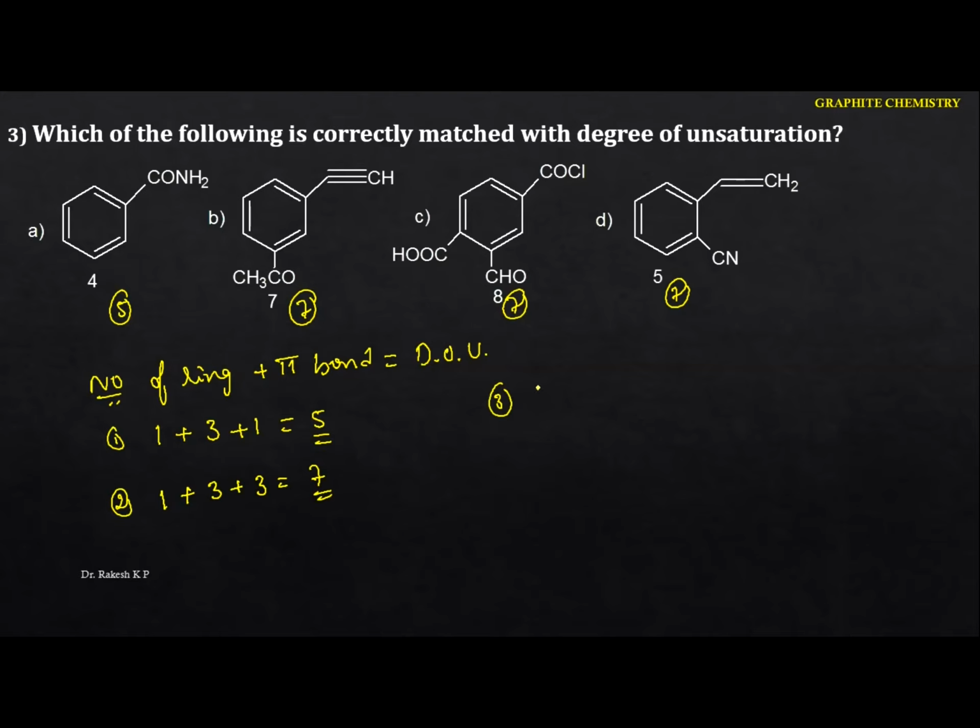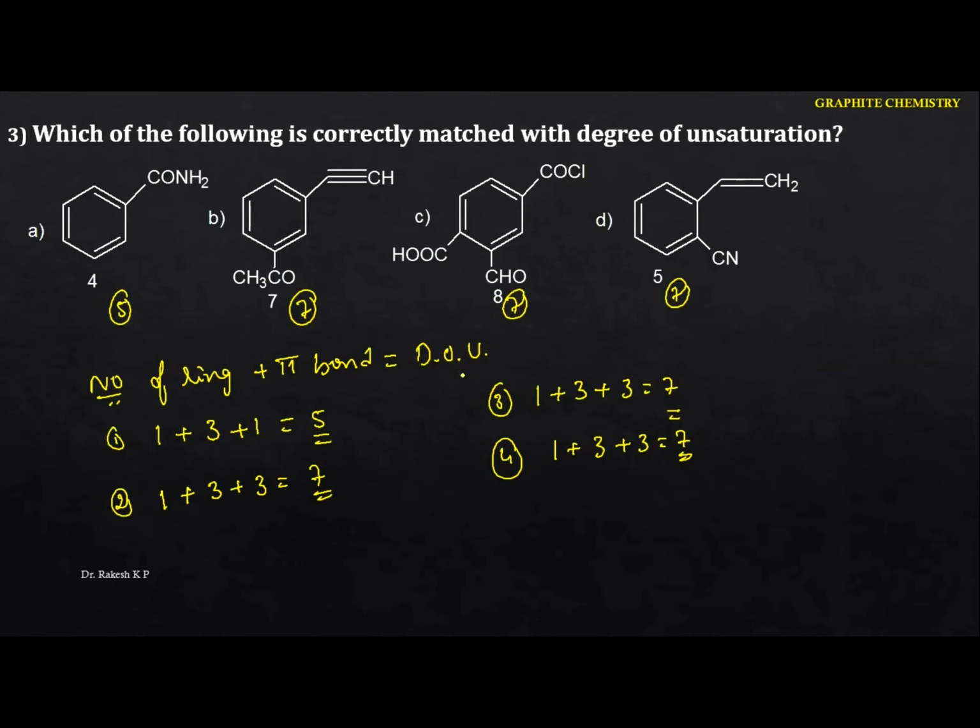So the ring is 1, the pi bonds present in the ring are 3, and you just identify the next ones. Here it is 1, here it is 1, and here it is also 1. Again we got 3 pi bonds, the total is 7. Similarly for the fourth one, the ring is 1, 3 pi bonds in the ring. And again we identify: here we are having a 1 pi bond, here we are having 2 pi bonds. So here also we got 3, the total is just 7. That means the number of rings plus pi bonds is equal to the degree of unsaturation. Either you can go for that one, or else you can go for this one.